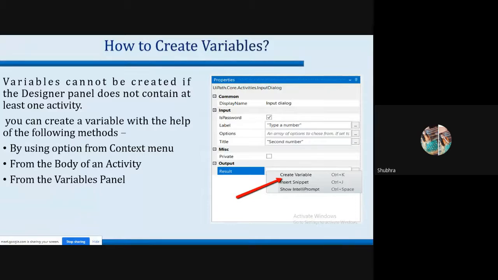Variables cannot be created if the designer panel does not contain at least one activity, right? This is a very important thing to consider. You can create a variable with the help of the following methods: by using the options of a context menu, from the body of an activity, and from the variables panel, right?